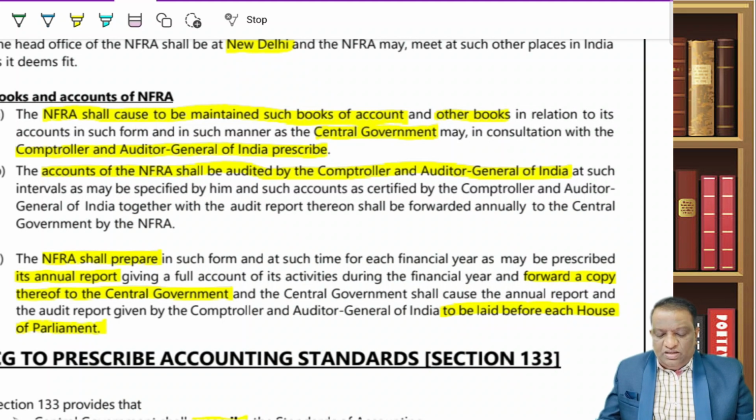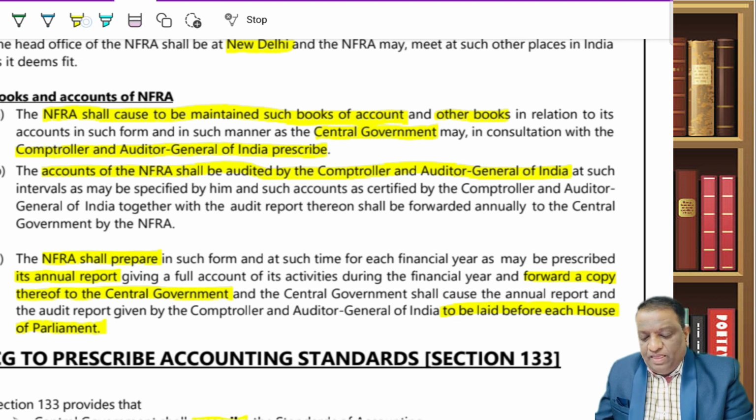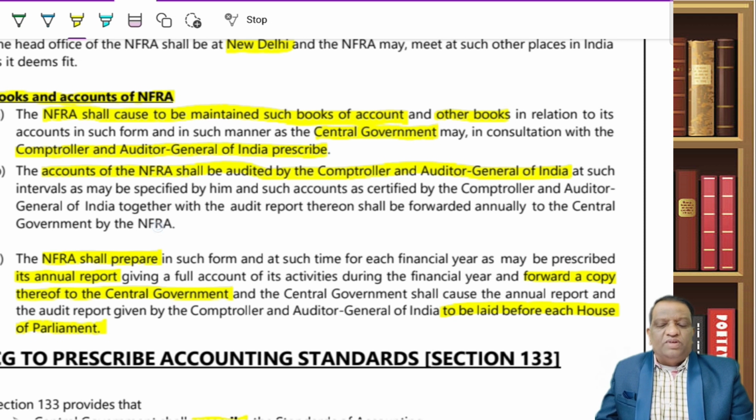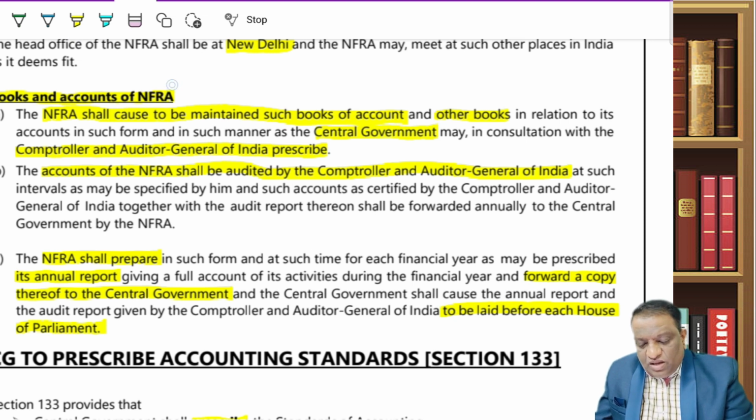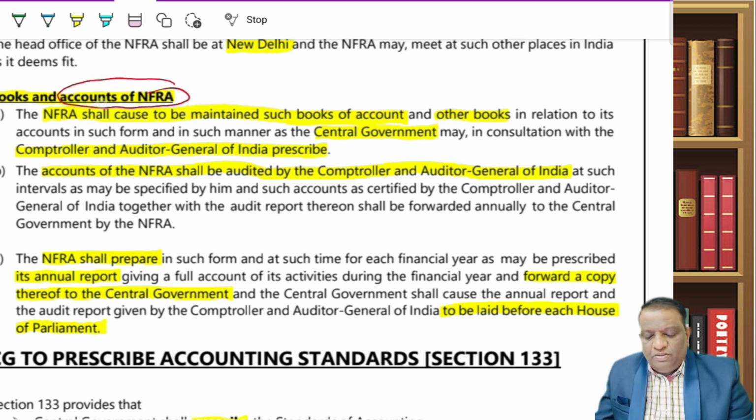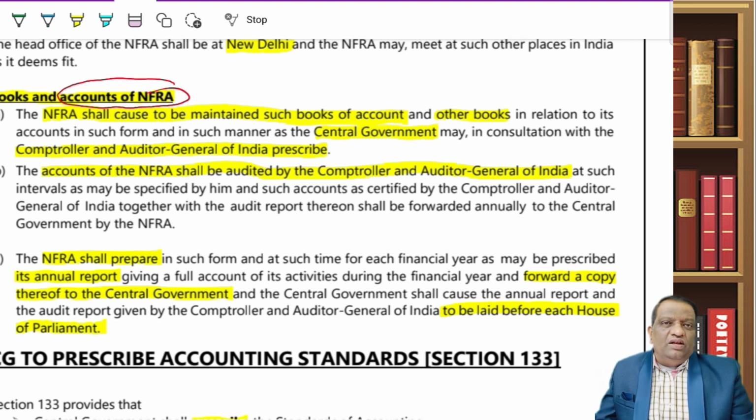Then books and accounts. Who has to maintain the books of account? They keep getting money granted through the budget and donated, there are various sources. Let's not get into that at this point of time. Whatever the money they are getting in, who has to prepare the accounts of it? Here we are not talking about the accounts prepared by the company. We are talking about the accounts of NFRA itself. They have to follow whichever manner the central government may prescribe.